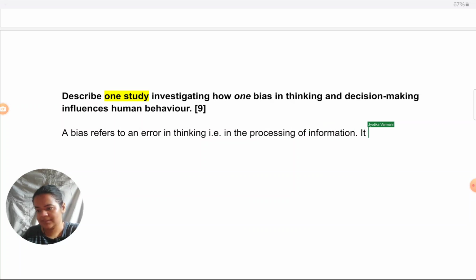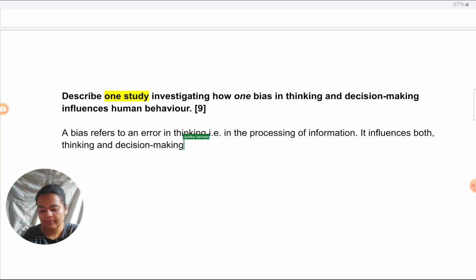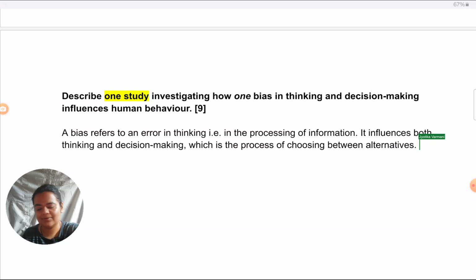It influences both thinking and decision making, which is the process of choosing between alternatives. So here I have just defined all the concepts which are there in the question. Bias, thinking, decision making. Now to make it increasingly specific to what I want to address.